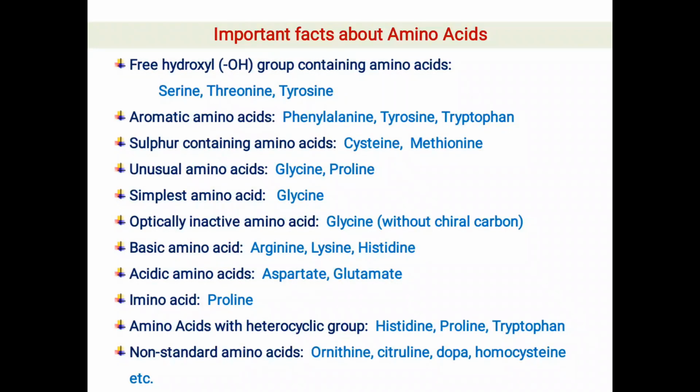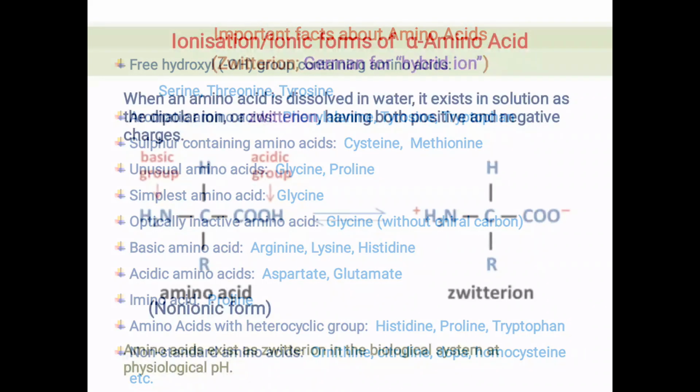Now, non-standard amino acids are ornithine, citrulline, dopa, homocysteine, etc. These non-standard amino acids are also called non-proteinogenic amino acids, which do not become part of the protein during protein synthesis, or you can say they are not utilized at the time of protein synthesis. But all these four, ornithine, citrulline, dopa and homocysteine, are alpha amino acids.